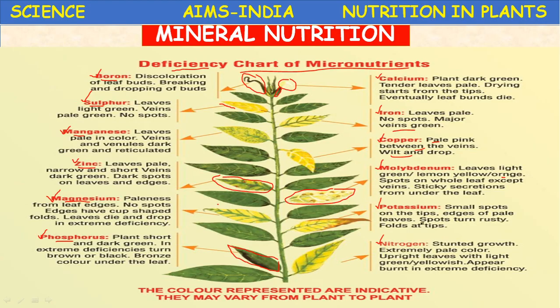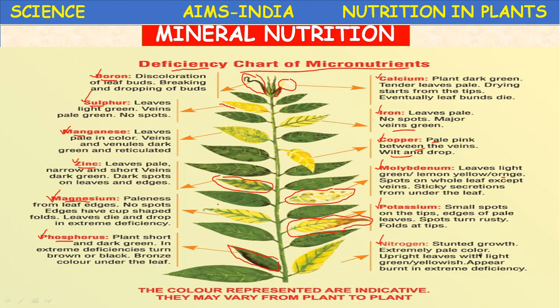Okay. Next, potassium. Potassium deficiency, small spots appear on the tips and edges of the pale leaves. See, the edge becomes somewhat dry. Spots turn rusty, means iron-rust like brown color, rusty, and folds at the tips, folds at the tip.